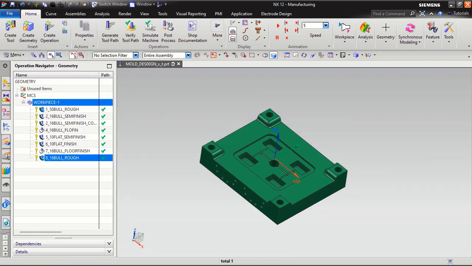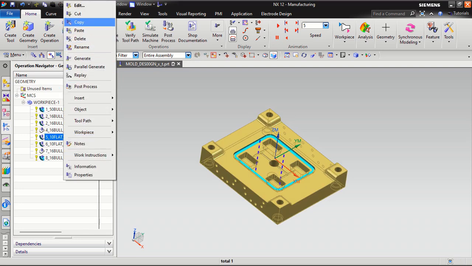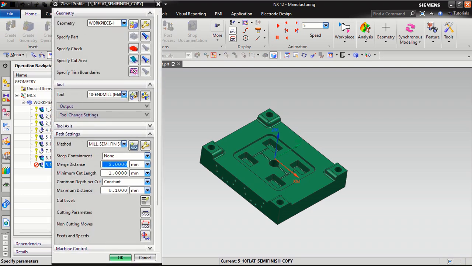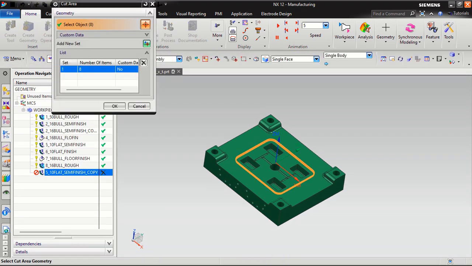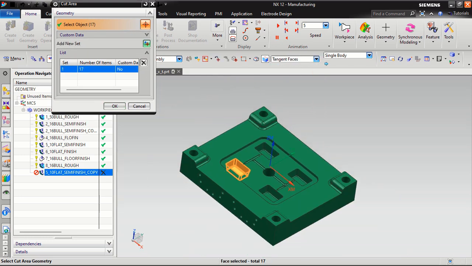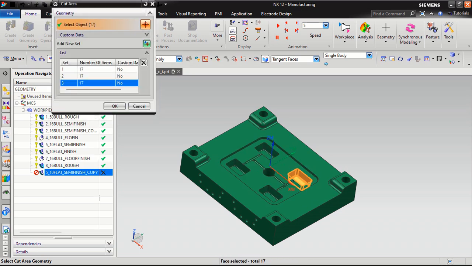Now I want to use the 8 bull cutter for the semi or finishing program. So I will take this program, copy and paste inside. I will double click on it, specify area. I will specify this area. Add this area, add this area, or click the middle mouse button. Then click OK.